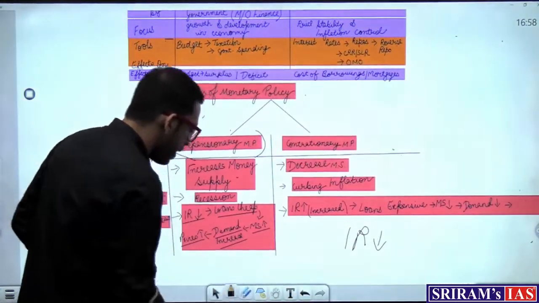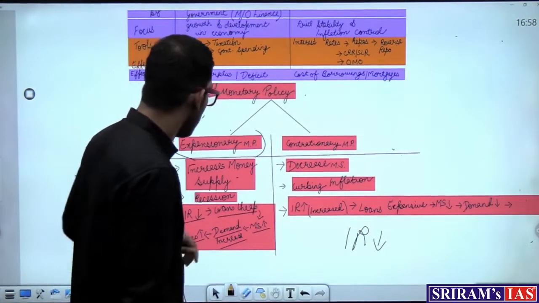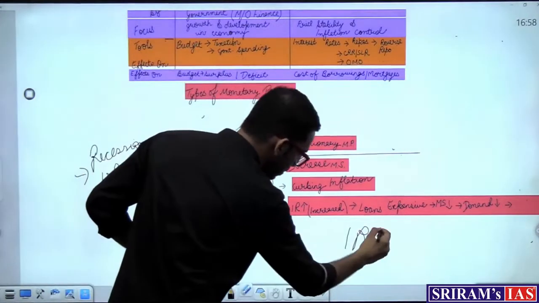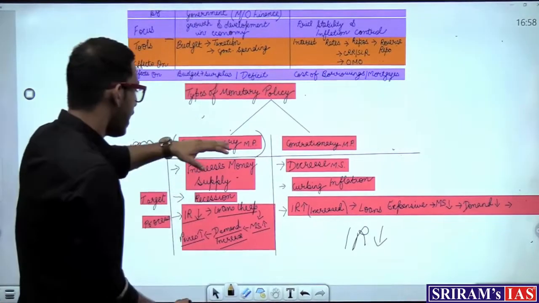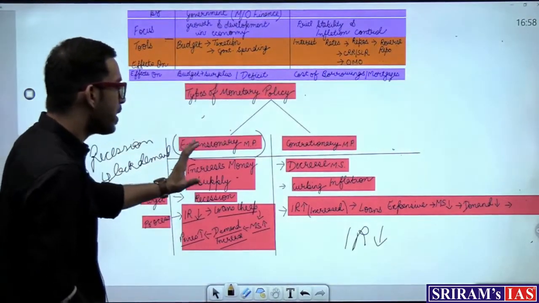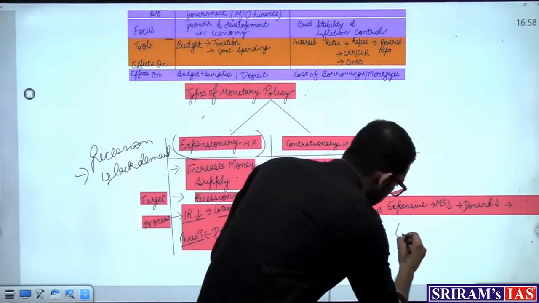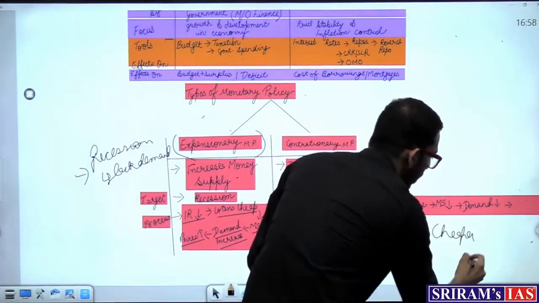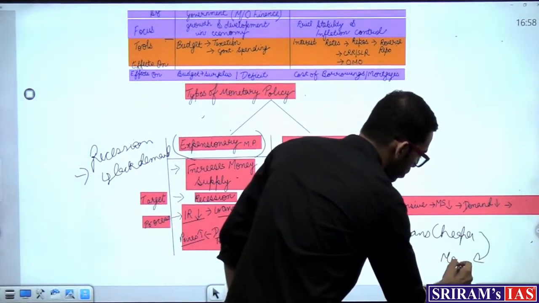So interest rate decreases because there is expansionary monetary policy, to increase the money supply. So the interest rate is reduced. Now the loans become cheaper. As the loans become cheaper, what will happen? More and more people will be taking up loans.